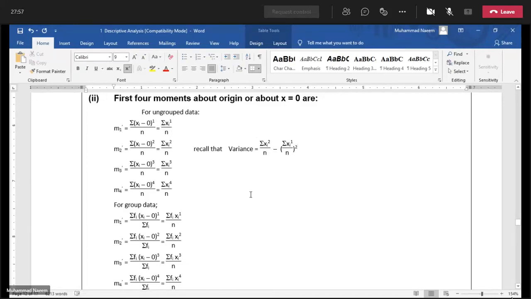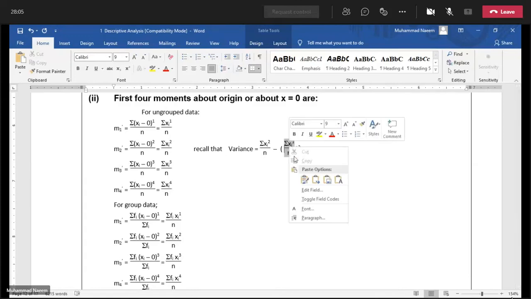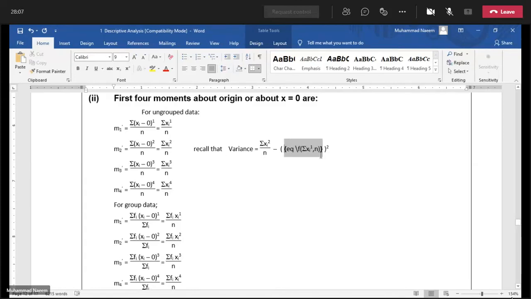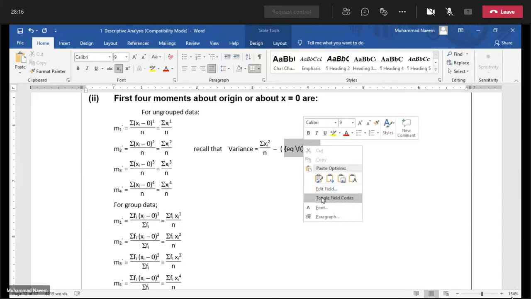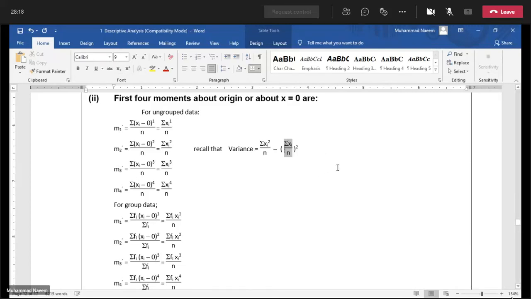No need to mention here the power 1. This is just sigma x over n. So this is one of the conclusions we can have.